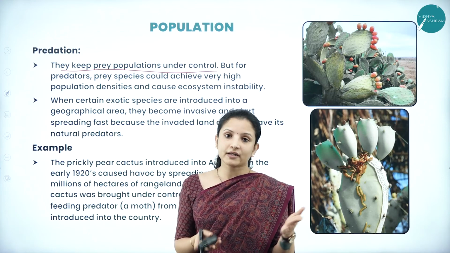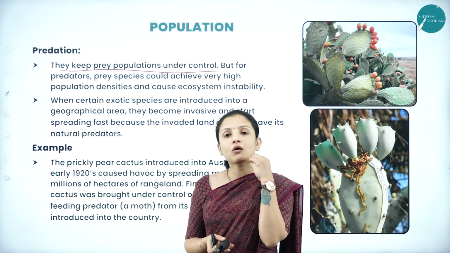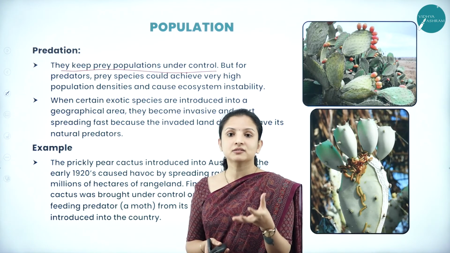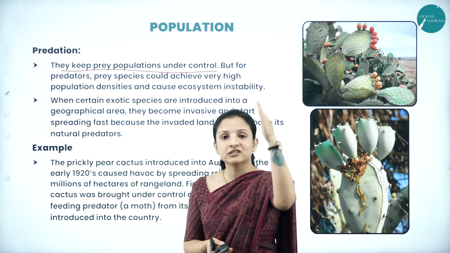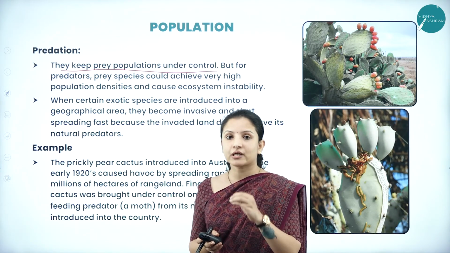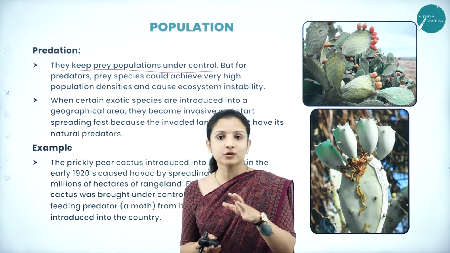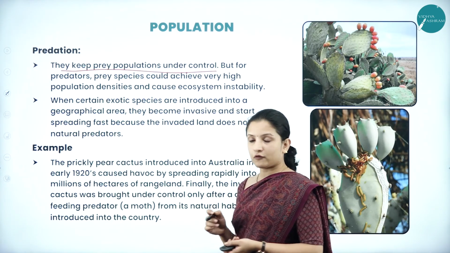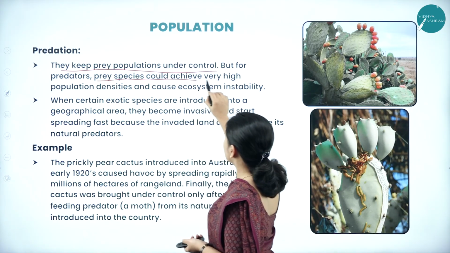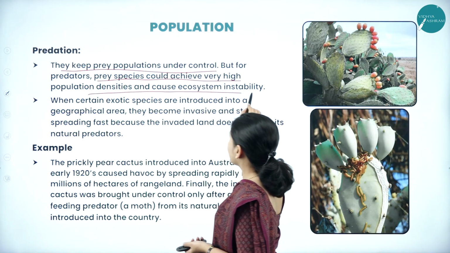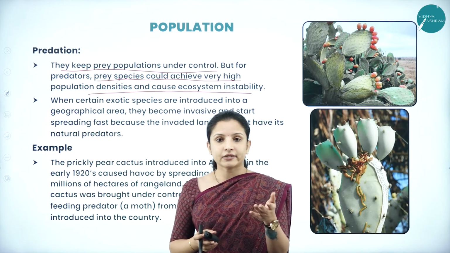So here, in one way, it is beneficial. Not all are capable of surviving. There have to be deaths in the population. You cannot have exponential growth here, right? That is why predators help maintain a logistic growth pattern. They keep prey populations under control, but without predators, prey species could achieve very high population densities and cause ecosystem instability. That is what I told you.